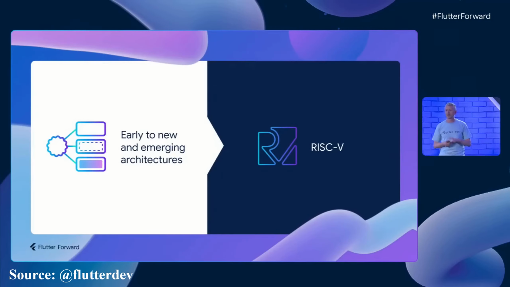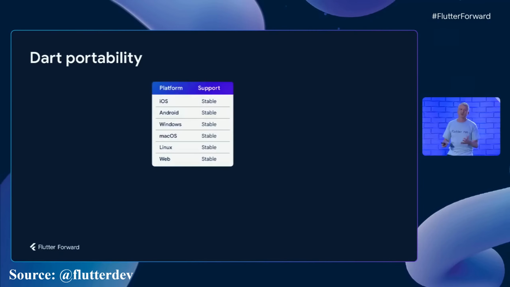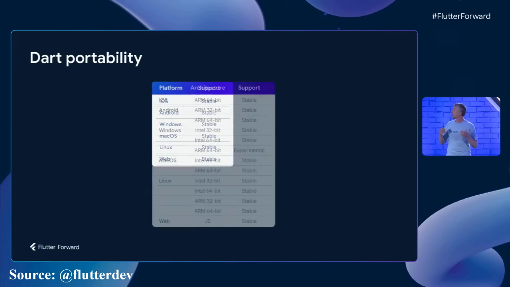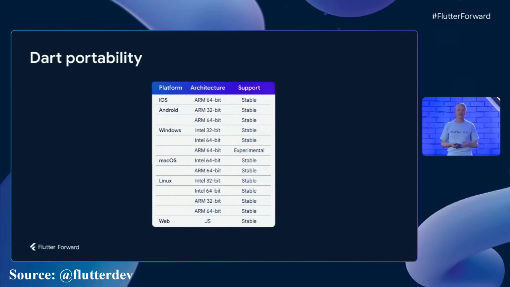All right, let's get to my third and last theme, portability. And again, this is all about enabling you to deliver apps to all the platforms your customers care about. Dart's high portability has already enabled Flutter apps to target the 5 major operating systems and the web. And on these platforms, our native compilers support a wide range of processor architectures, including ARM and Intel, in 32-bit and 64-bit architecture. On the web, we currently compile to JavaScript, where we use our enterprise-class compiler that powers some of the largest web apps at Google.